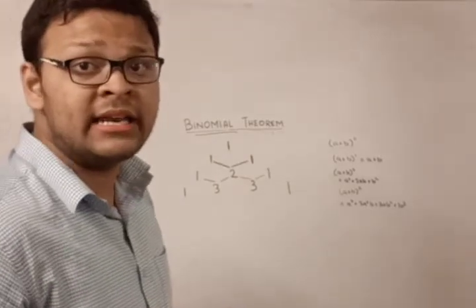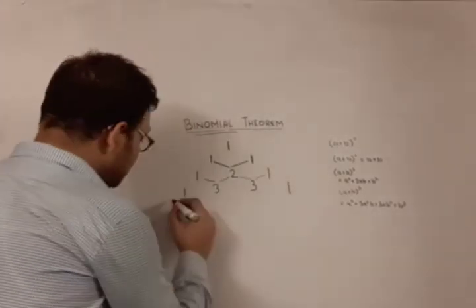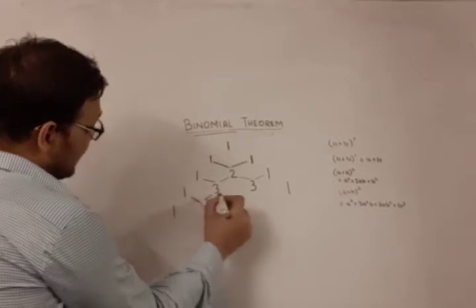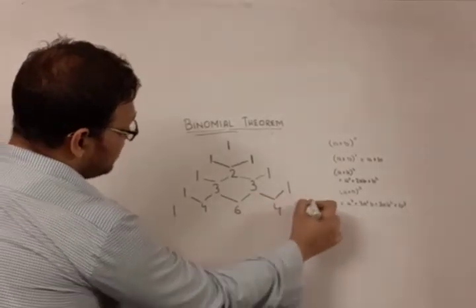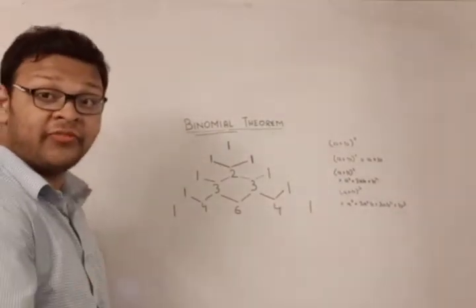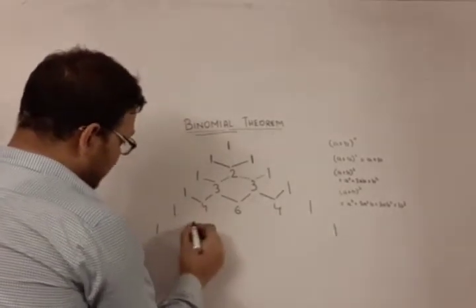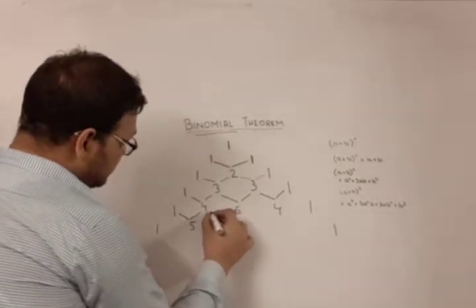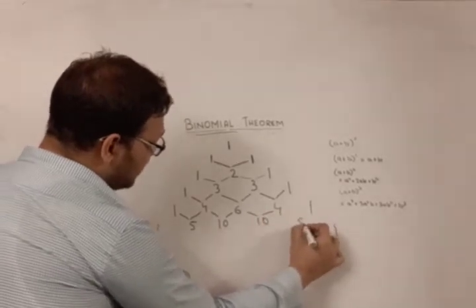So just follow this pattern and guess what can be the coefficients of (a+b) to the power 4? Of course, they are 1, 3 plus 1 is 4, 3 plus 3 is 6, 3 plus 1 is 4, and 1. We can extend it further. What are the coefficients of (a+b) to the power 5? Try deriving it by yourself. 1 on the lateral sides, 4 plus 1 is 5, 6 plus 4 is 10, 6 plus 4 again is 10, 4 plus 1 is 5 again.